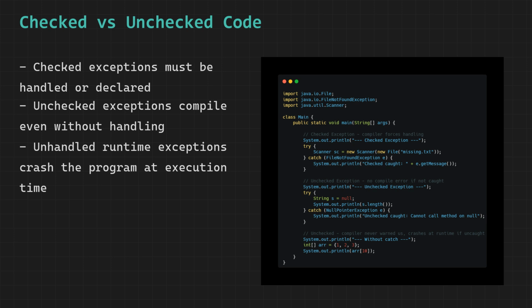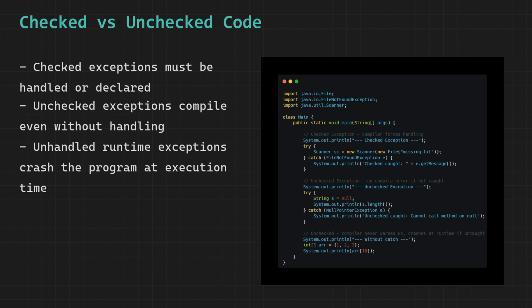We attempt to open a file called missing.txt using a Scanner. FileNotFoundException is a checked exception. This means the compiler knows this operation can fail and it forces you to handle it. If you remove the try-catch block from this code, the compiler would immediately refuse to compile it.